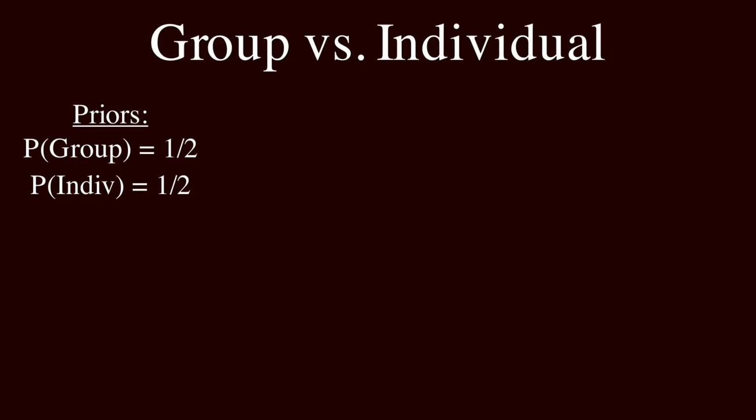Now, let's consider the specific observation that we encountered, which was all 5 dots moving downward. The challenge that we have just given our brain is to deduce whether the dots were part of a group or individual. And we already have our priors, so let's go ahead and find our likelihoods.